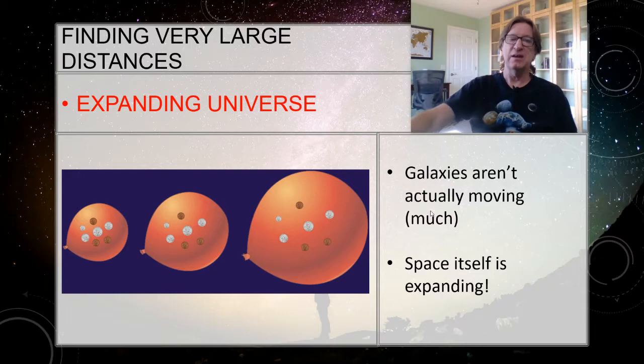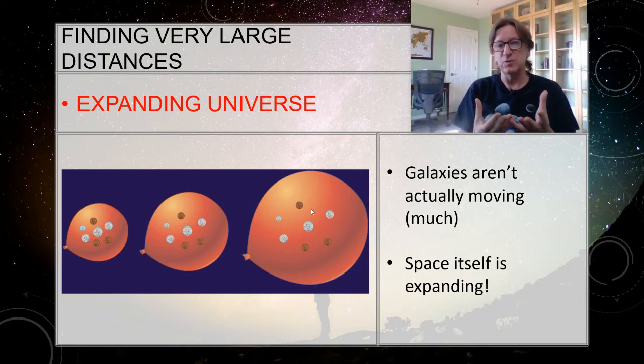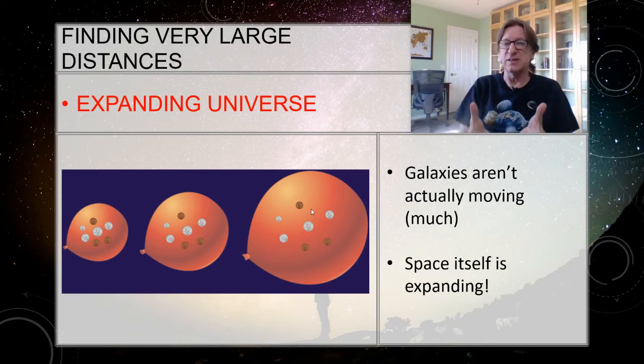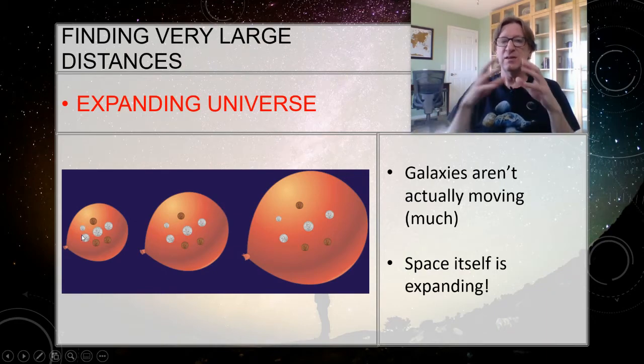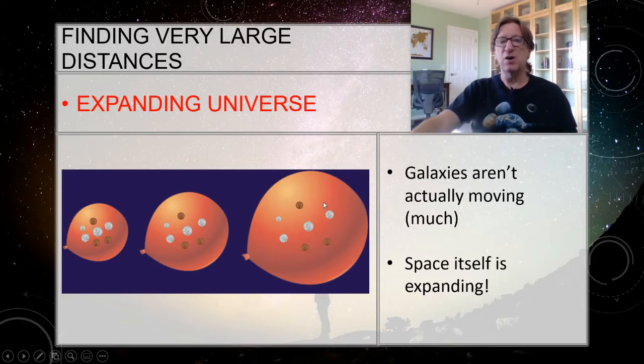Space-time is expanding. If you think of the universe as being a balloon, space-time as being a balloon, and it's only the surface of the balloon, so don't carry this model too far. There's nothing in between, there's nothing outside. Everything that exists is on that surface. Let's imagine each one of these coins is a galaxy. If space, the balloon, is expanding, do you see that all of these coins will get farther and farther away from each other? No matter where you're standing, let's say that I'm at this one in the middle, we can agree that it looks like everything's moving away from me.